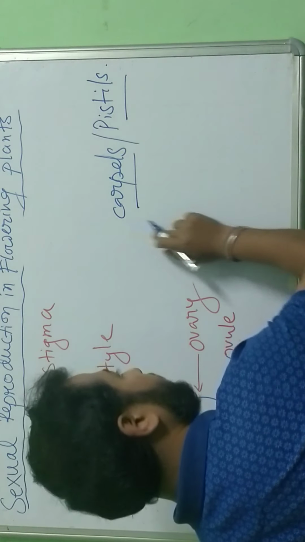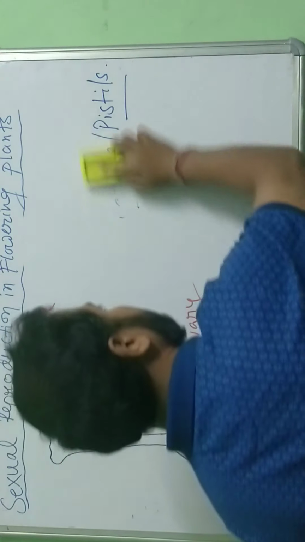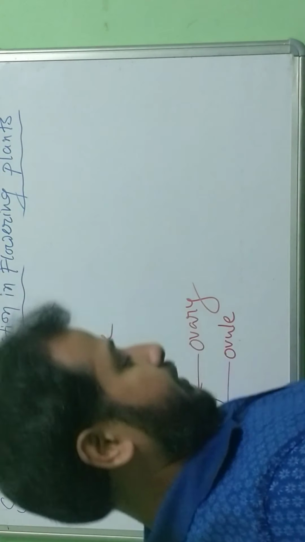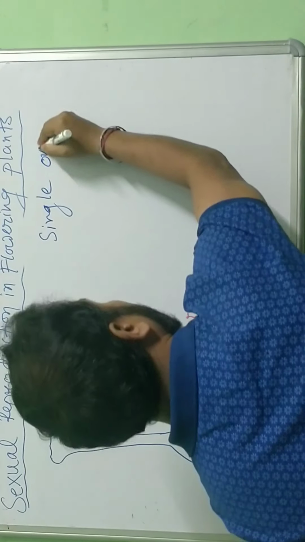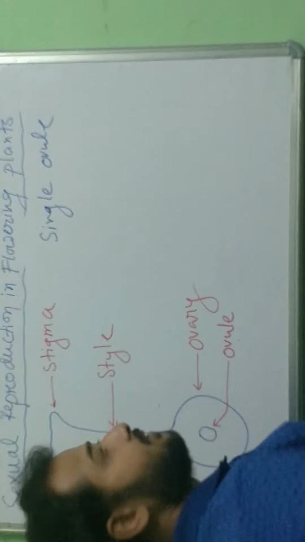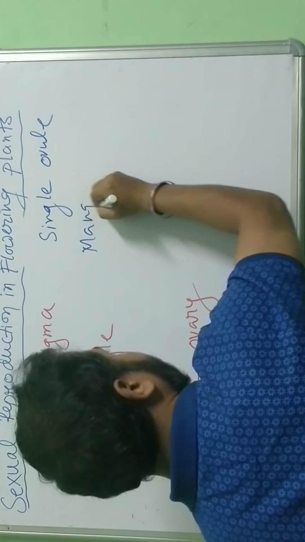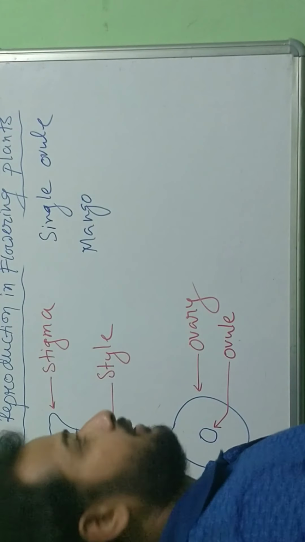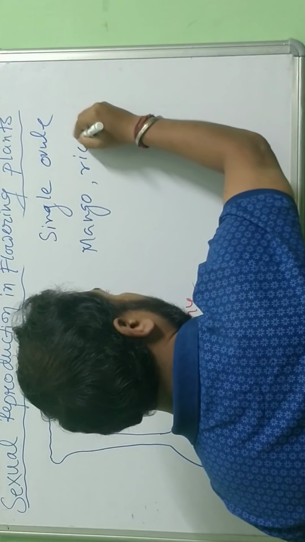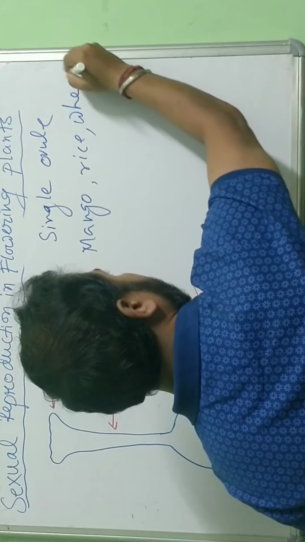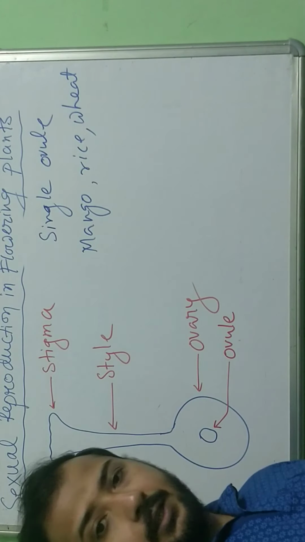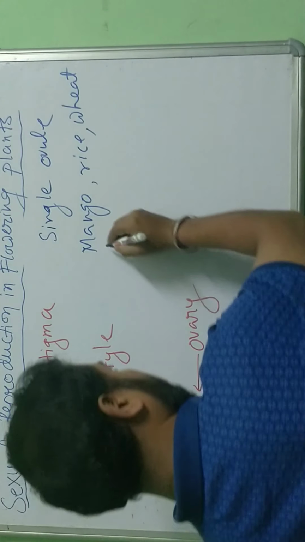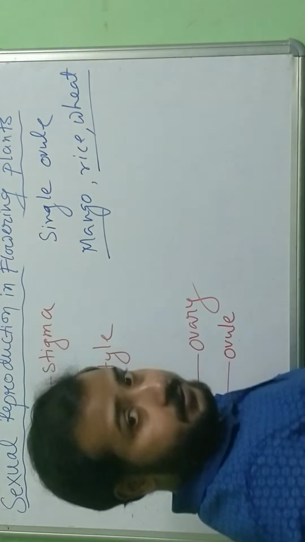For example, mango, then rice, wheat. These have one single ovule in them. This is the fruit, these are the grains.